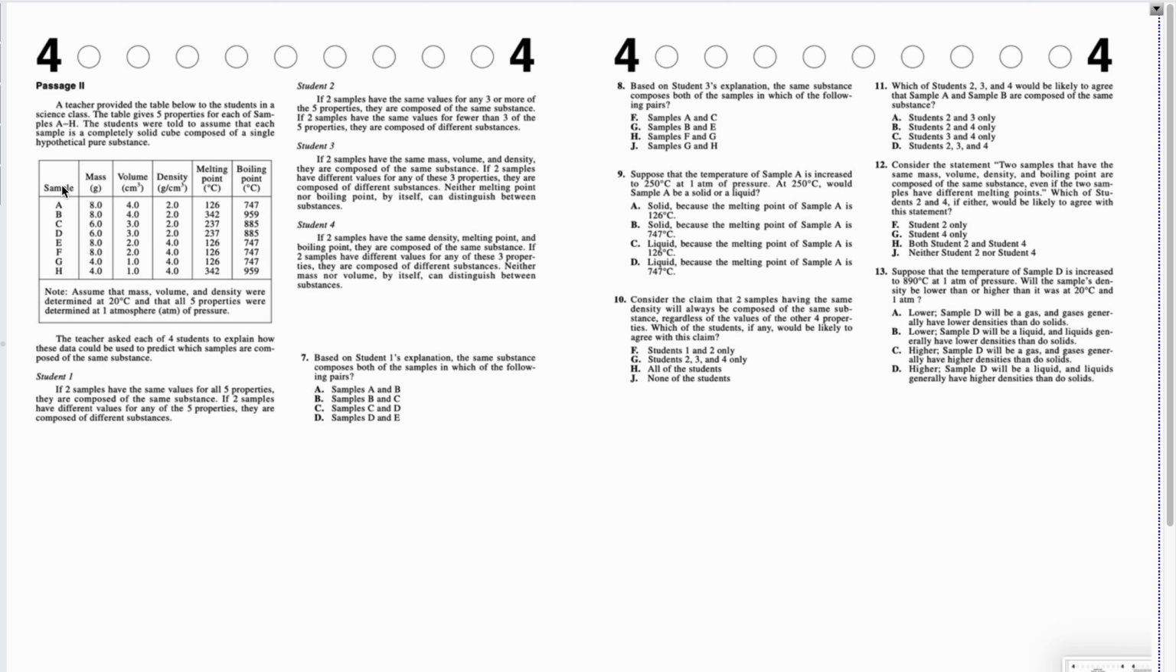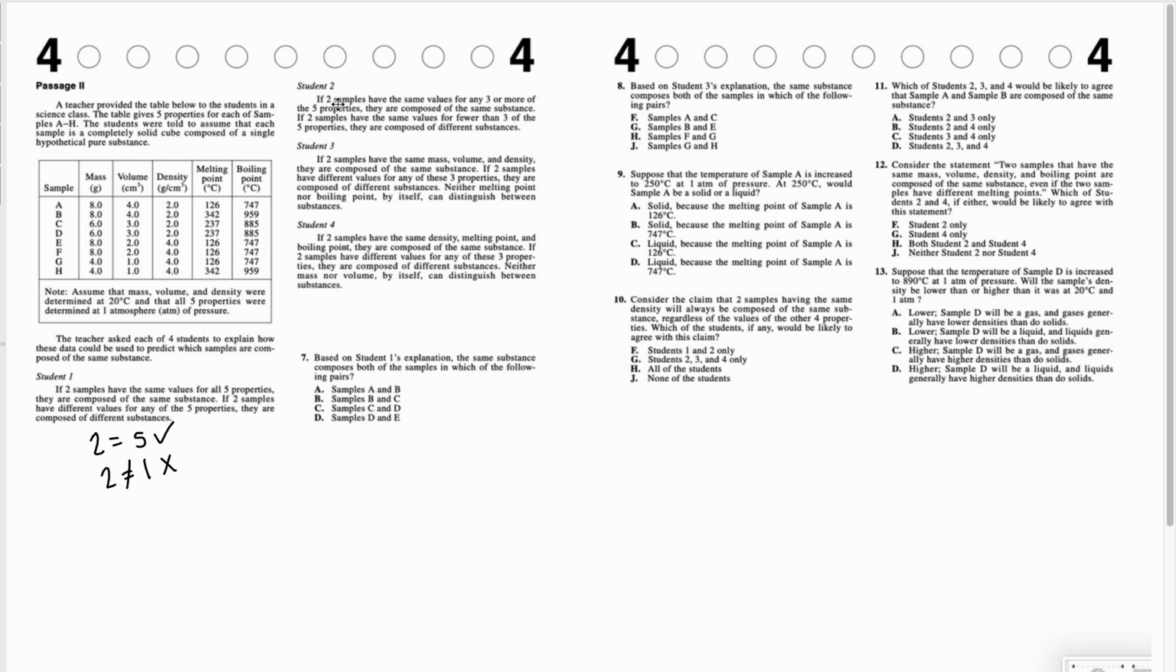So student 1 says if 2 samples have the same values for all 5 properties, they are composed of the same substance. So 2 samples have to have all 5 properties the same, then they are composed of the same substance. If 2 samples have different values for any of the 5, so if one of them doesn't equal, then it doesn't work.